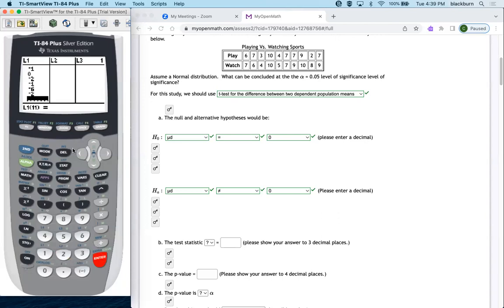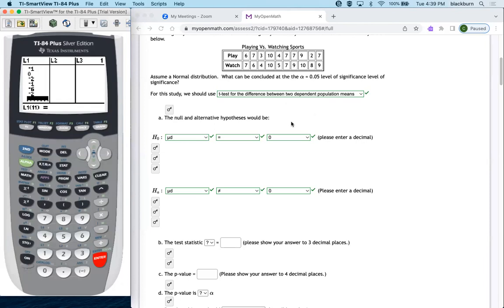So we're just doing the subtractions. The other way you could do it is you could actually list the play numbers under L1, list the watch numbers under L2, and then do L1 minus L2 and stick that into L3. I think it's easier to just subtract as we're doing it. Now the test we use for this one is just going to be the same old t-test that we did, because what we're trying to figure out is if the mean playing is different than the mean watching.